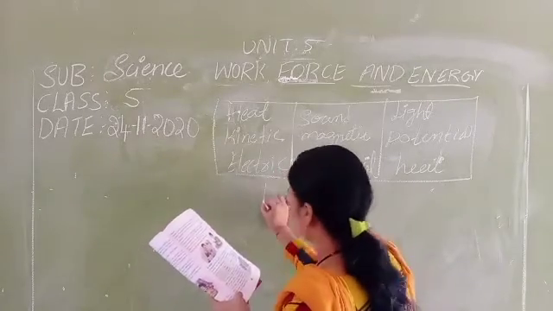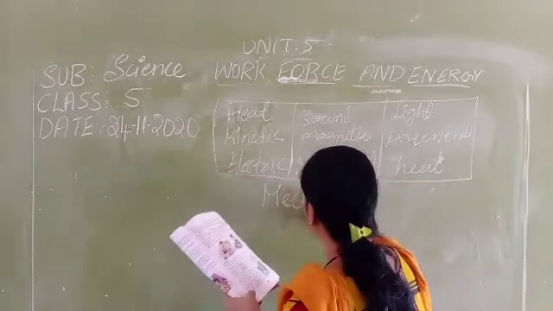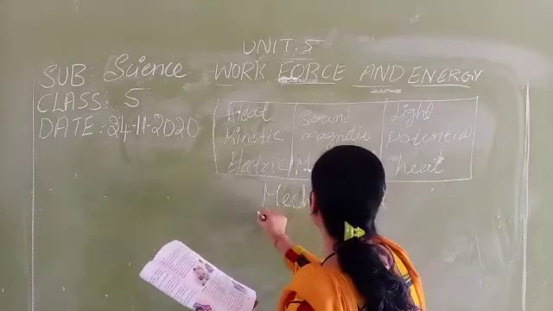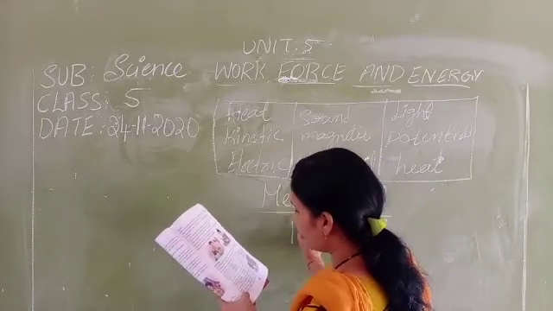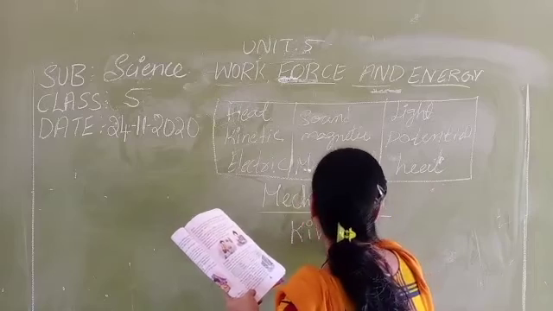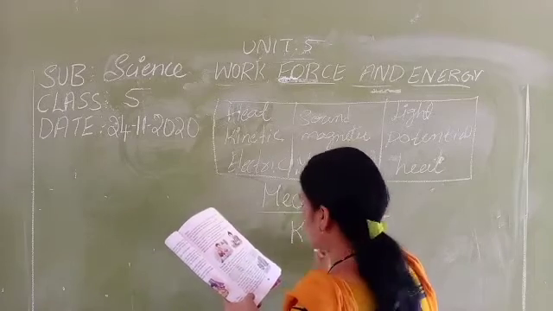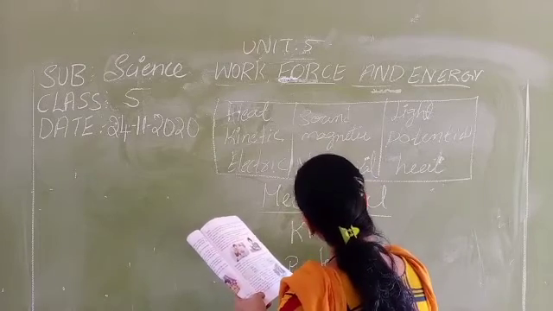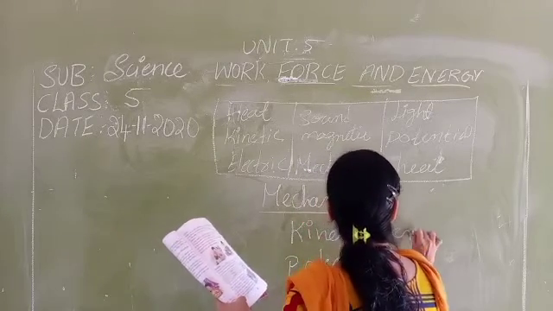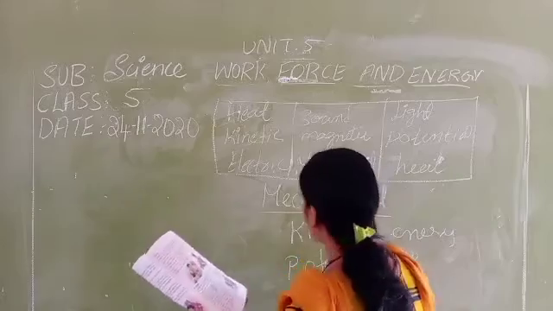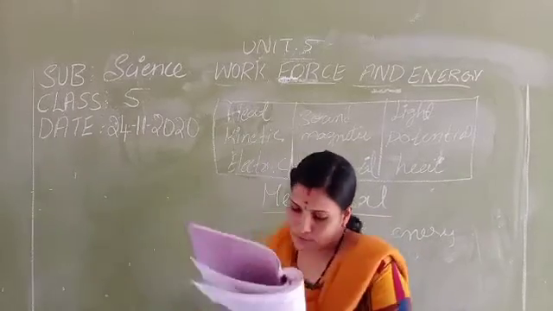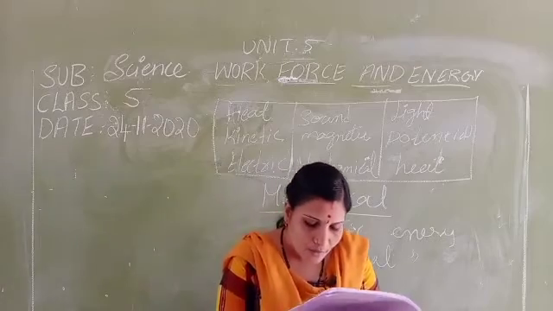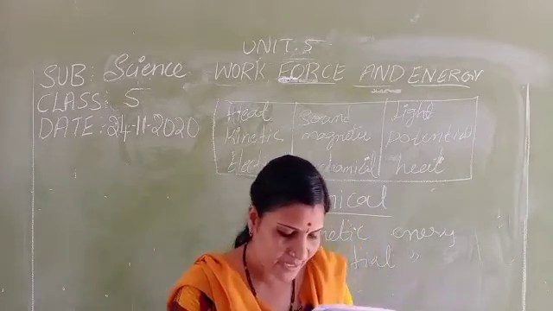The first one is mechanical energy. Next, there are two types, as he told: kinetic energy and potential energy. Moving objects, for example a running cheetah, flowing water and wind, have kinetic energy.